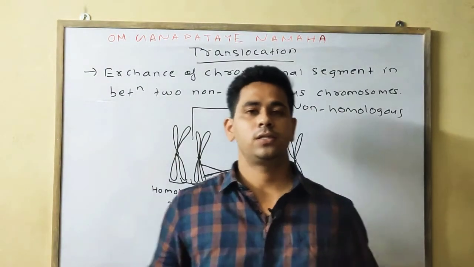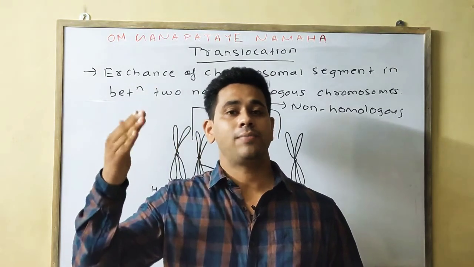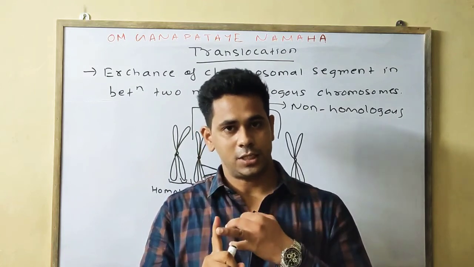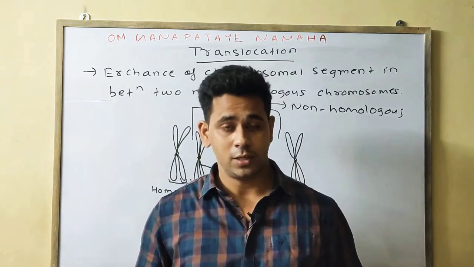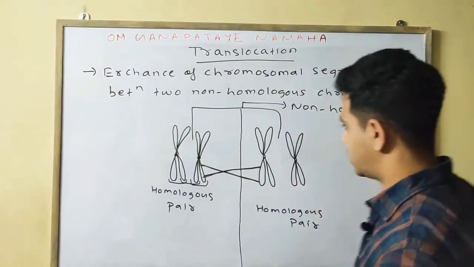So till now we have read about the types of chromosomal aberration. First we studied the duplication, then the deletion, then the inversion, now the translocation. Okay, please note down.